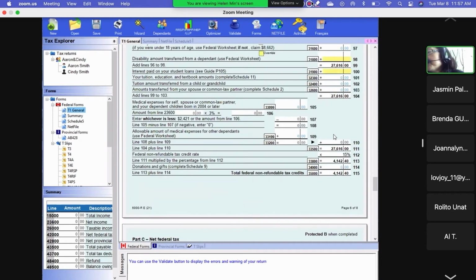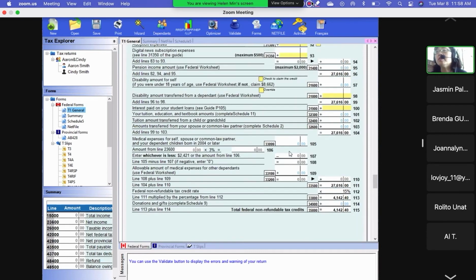If you see from line 74 to 111, that's all credit. So for all the credit, up to line 112, it's 15%. The system gives you a 15% tax credit. For example, if you have 2,000, the system automatically gives you 15% of that, so it actually reduces your tax by 15% of your credit.